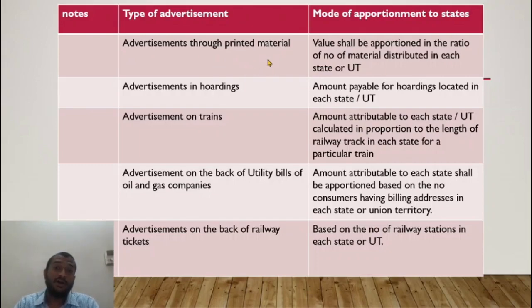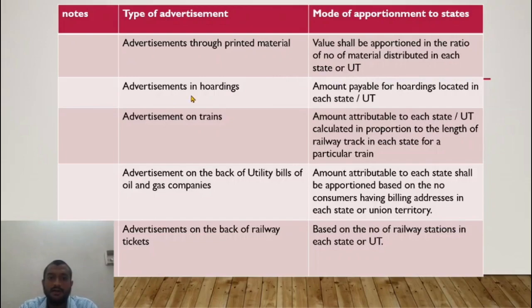It depends on how many pamphlets are distributed in each state. Let us say 50,000 pamphlets are distributed in Uttar Pradesh and 1,50,000 pamphlets are distributed in Delhi. In this case, I will break up the 20 lakhs in the ratio of 50,000 to 1,50,000. Value shall be apportioned in the ratio of the number of material distributed in each state or union territory.